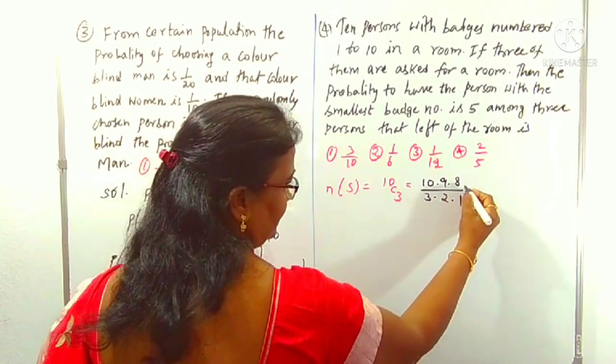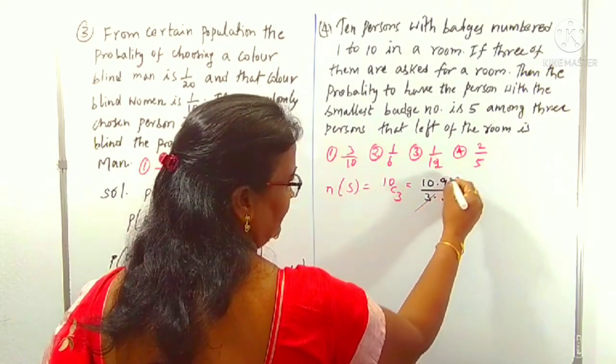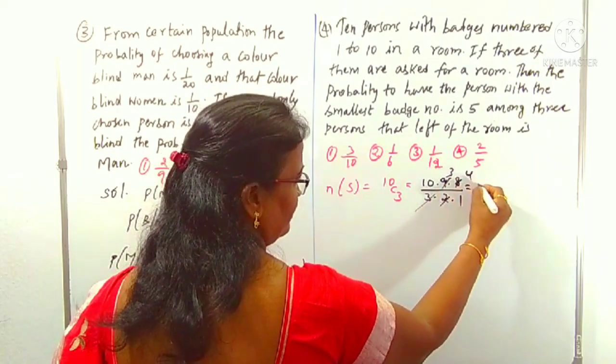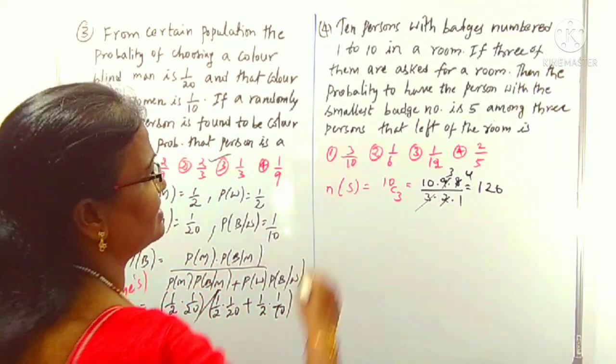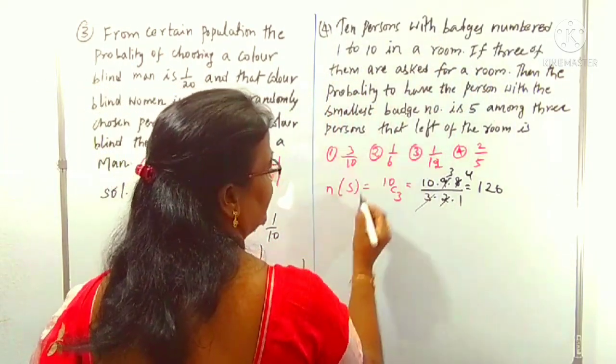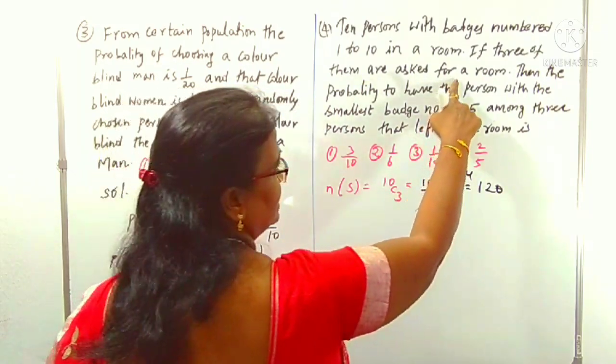Now you can take the simplification here: 3 to 6, the 3 cancels, 2 4s, it becomes 120, right. This is n of S. First sentence is over. According to the first sentence, n of S you got is 120. Now we can come to the next sentence.